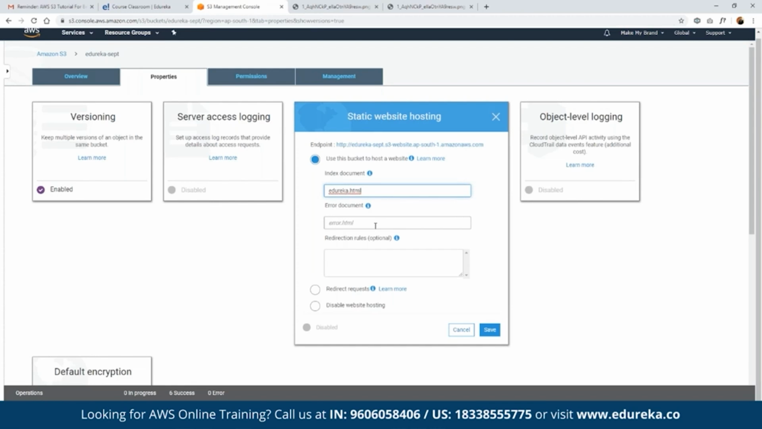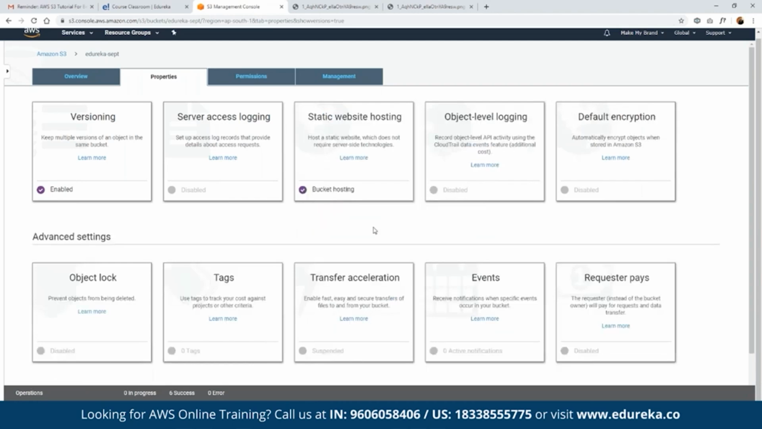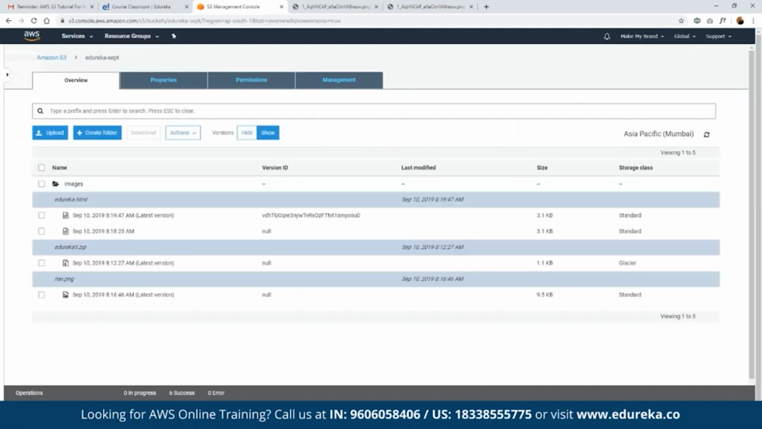Error document is just like we have 404 pages. If any error happens, which page should be treated like a 404 page? Then we can define it here. Currently, we don't have that page created. If we did have a page called 404.html, then we could have added this as an error document. And now click on save. So now we have enabled static website hosting as part of our S3 bucket, and we can combine this with another service, that is CloudFront.